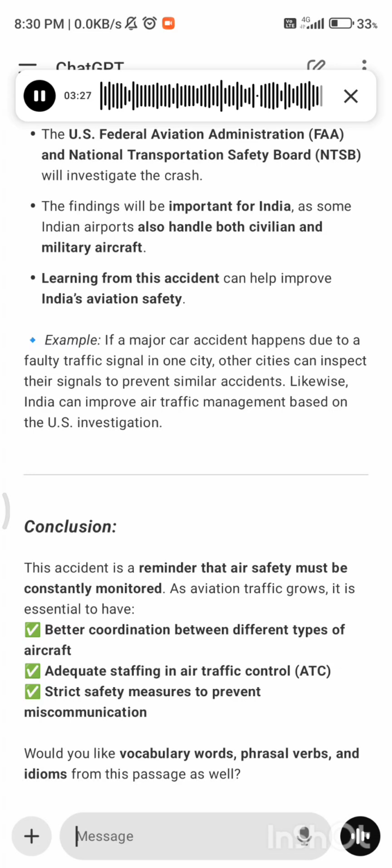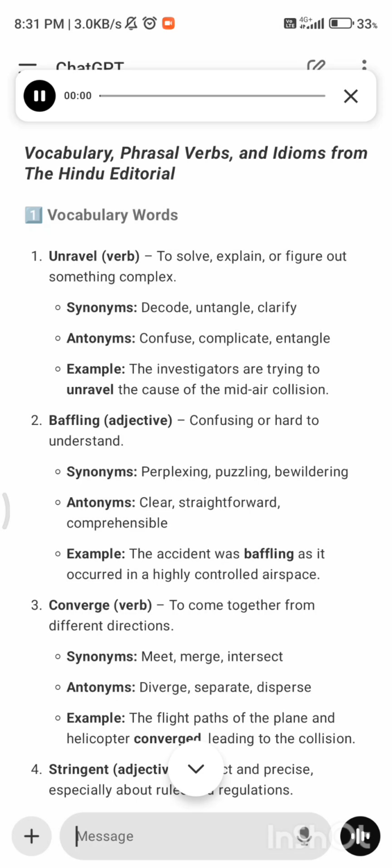Would you like vocabulary words, phrasal verbs, and idioms from this passage as well? Vocabulary, phrasal verbs, and idioms from The Hindu editorial.